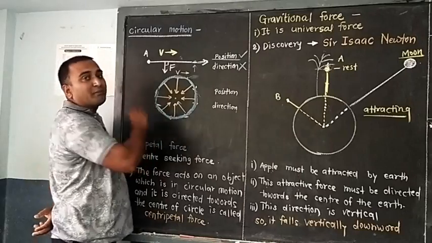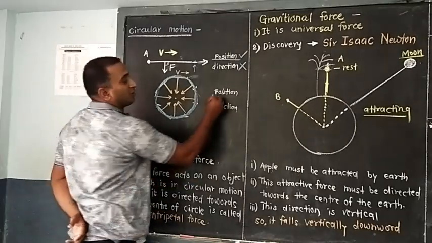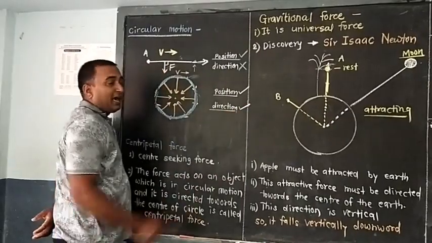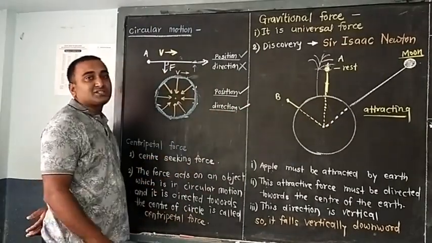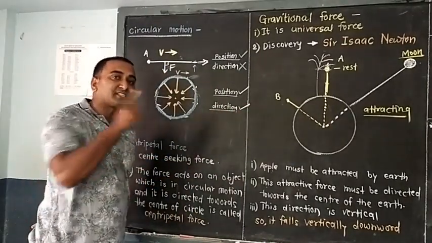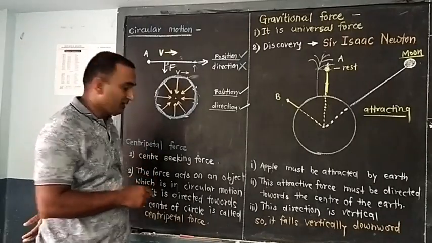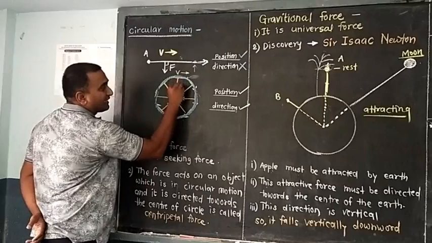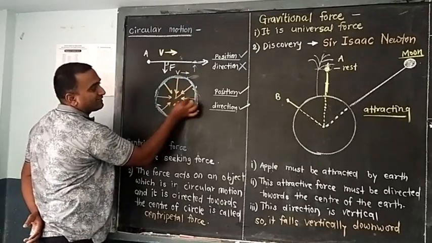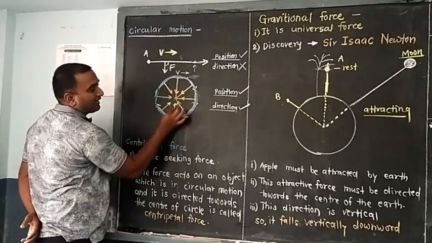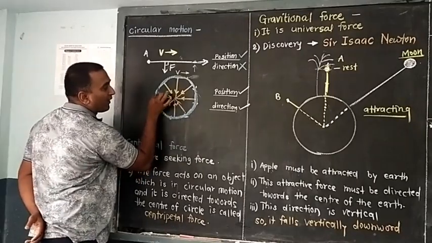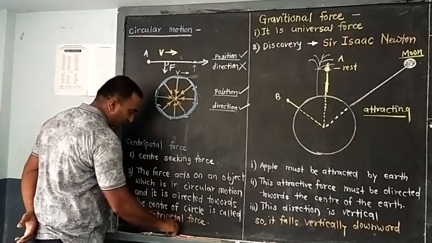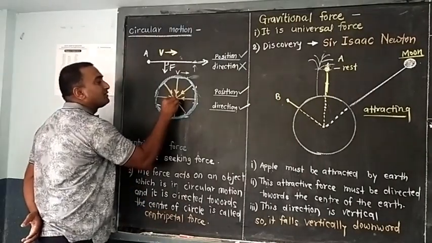See, to maintain the circular motion, position should change and direction also should change. As the direction is continuously changing, one after another you are applying force. Then how is this force? See, suppose you extend these forces, you get them meeting at one point, and in geometric words this is called the center of a circle.